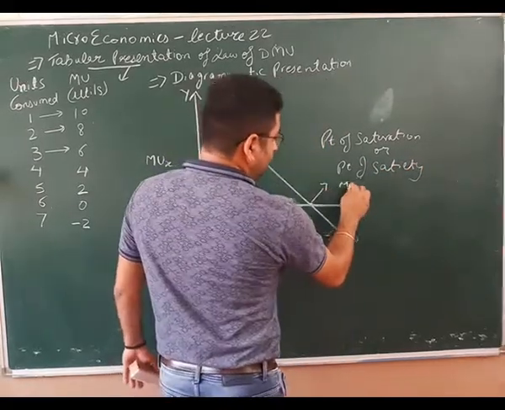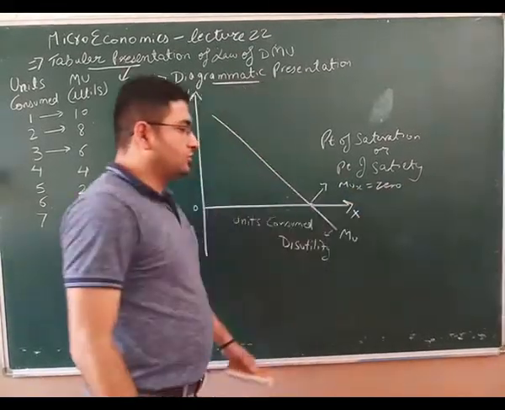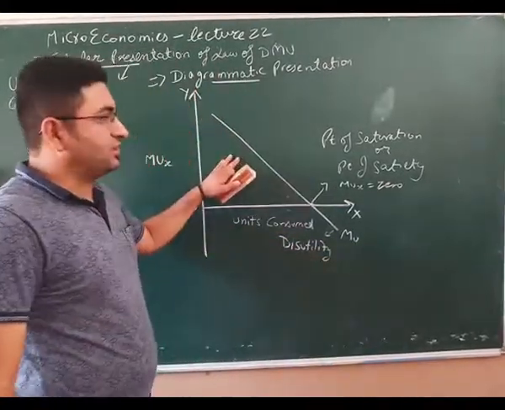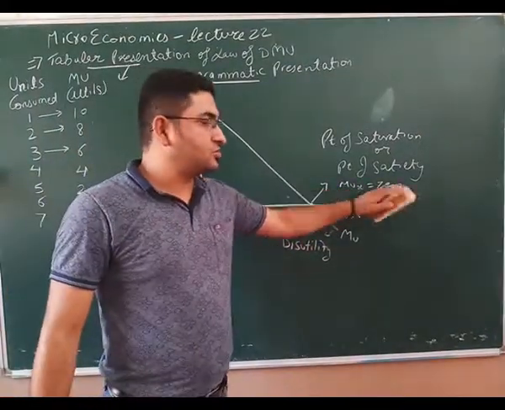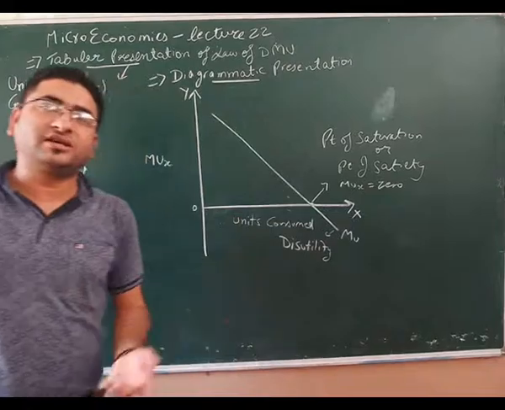Here MUx is equal to 0. So this is negative utility, that is disutility. This is positive. This is point of saturation or point of satiety. Here MUx is equal to 0. Now let us understand what is disutility and how does it arise.